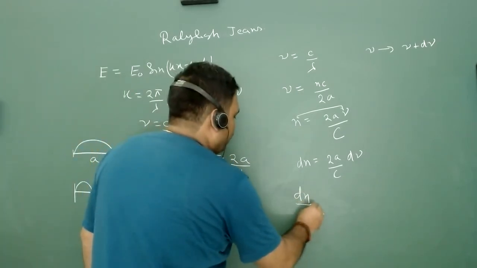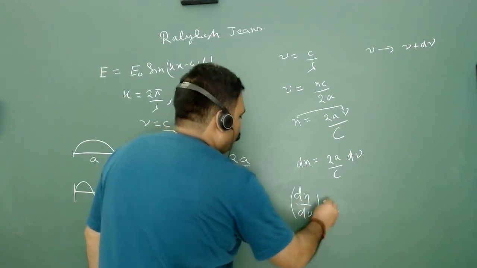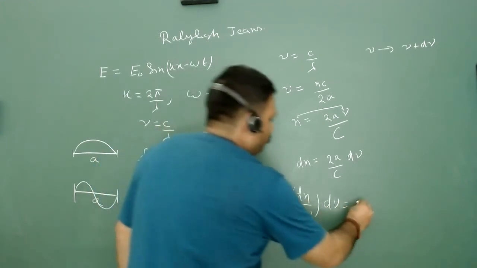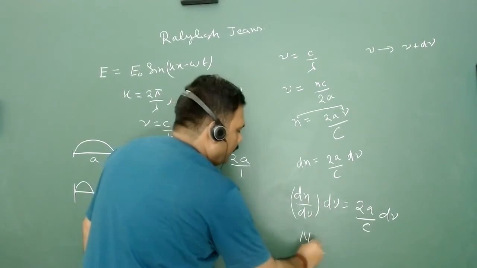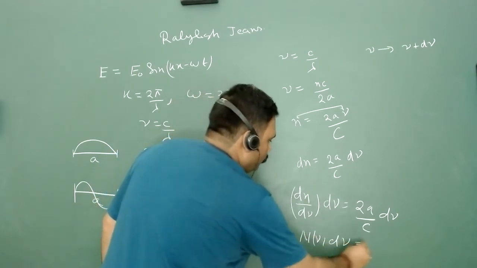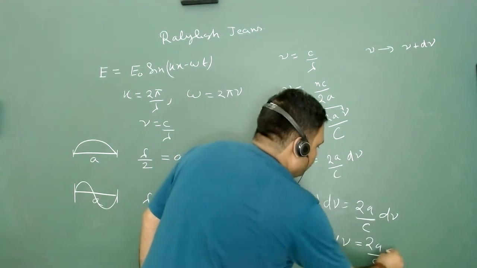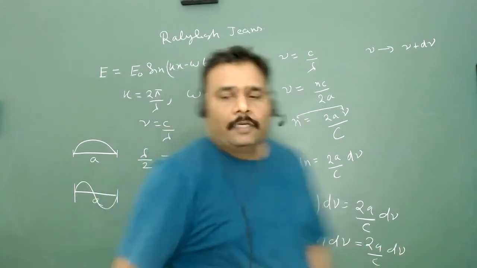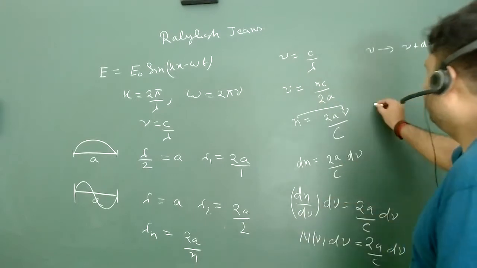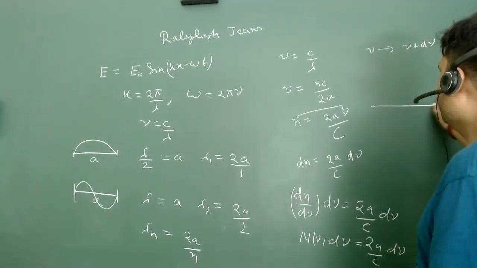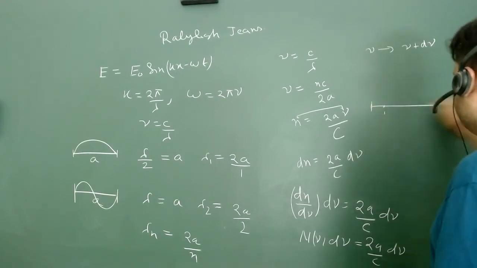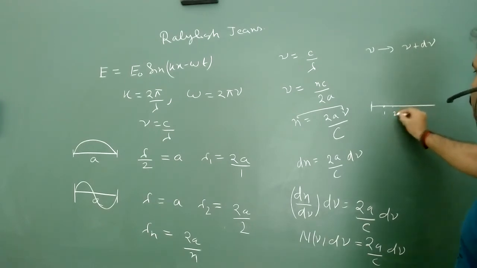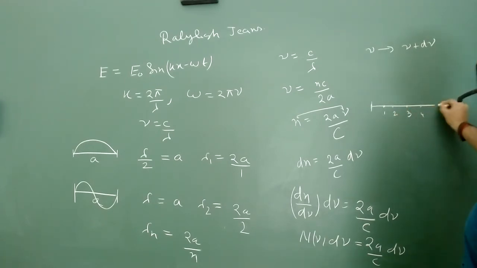We can just write dn upon d nu into d nu is equal to 2a upon c d nu, and this particular thing I can write as n nu d nu is equal to 2a upon c d nu. Now what is the trick? The trick is, suppose this is our origin, and these are the n: this is 1, this is 2, this is 3, this is 4, and this time we can just talk about n.